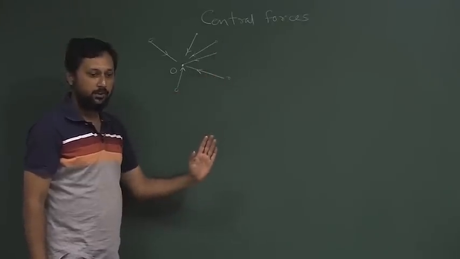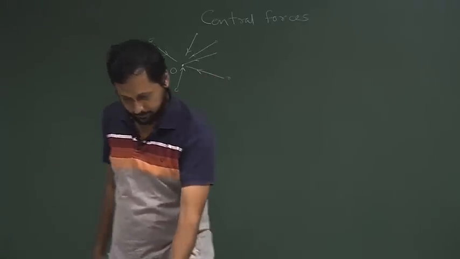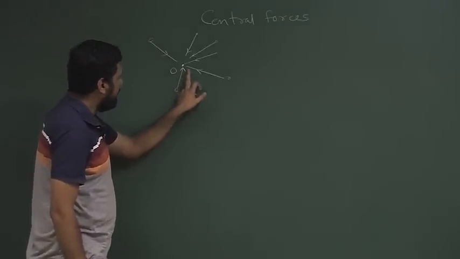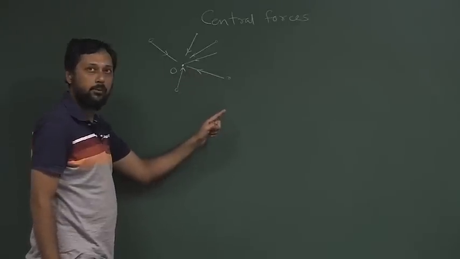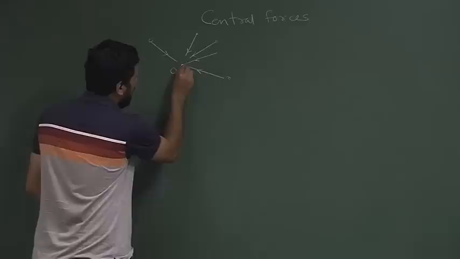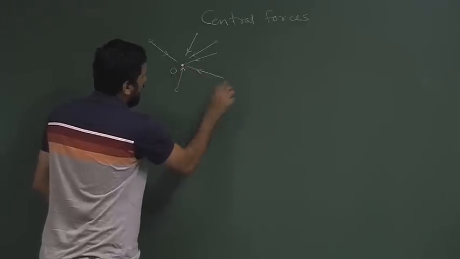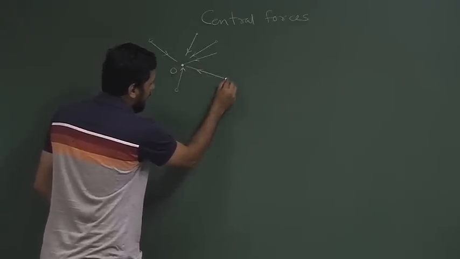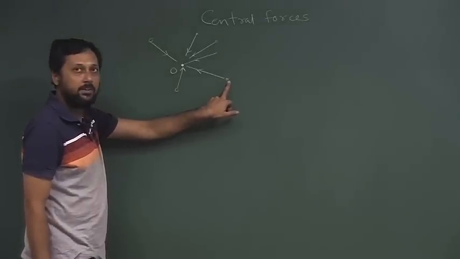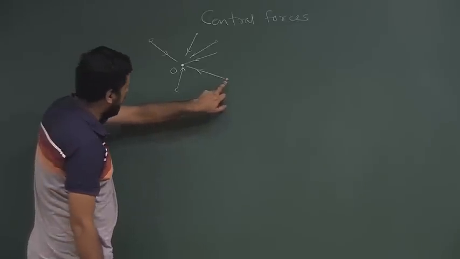Now, central forces essentially means that it should always point towards or point away from a fixed point. That means essentially it will work along a line joining the origin and the object in question. So, if this is the point mass in question, then the force will be along this line.